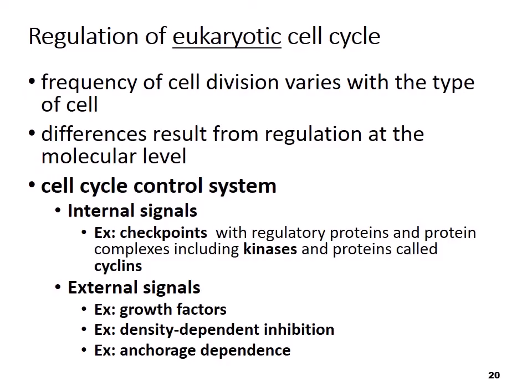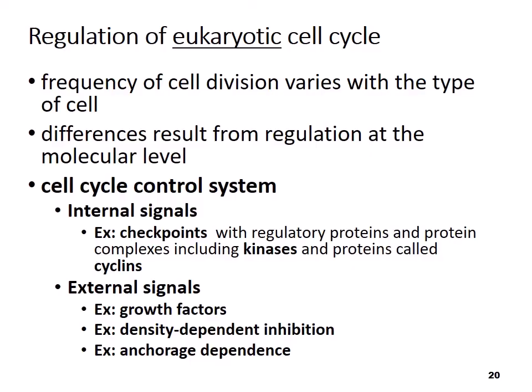So as far as regulating the cell cycle goes, it really depends what kind of cell you are, how quickly or how frequently you will divide. So, you know, if we think about skin cells, your skins are under kind of attack from the environment all the time, so we have to regenerate those readily, whereas the cells in your brain don't divide as readily. So the difference really results from regulation at the molecular level.